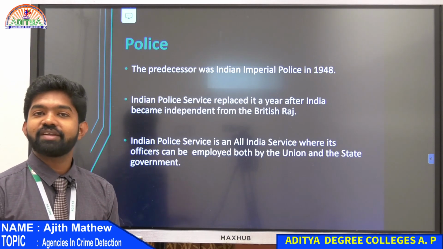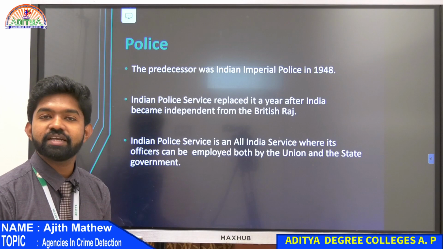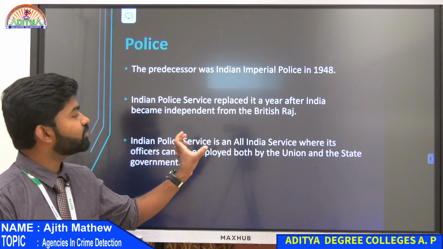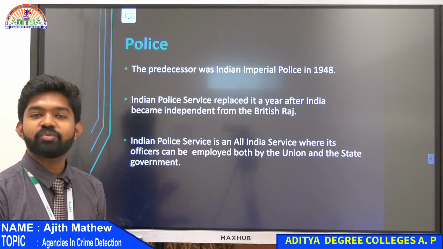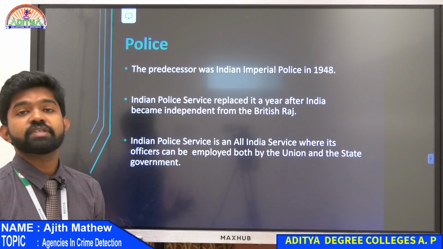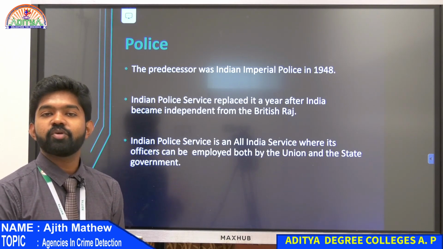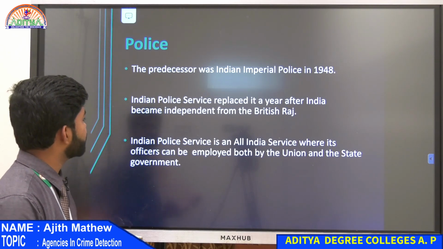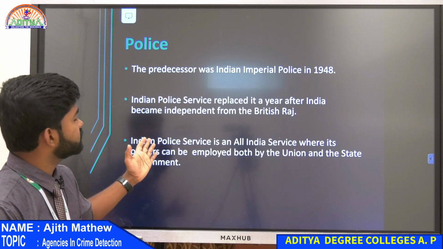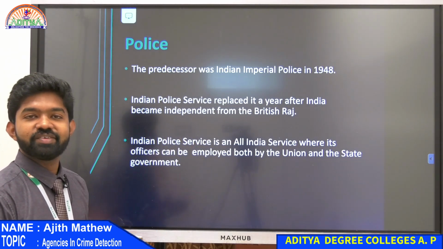Now what is the service? Now we have IPS, right? Indian Police Service. So after independence, that Imperial Police was changed to Indian Police Service or IPS. Since India got independence, our police became the Indian Police Service.